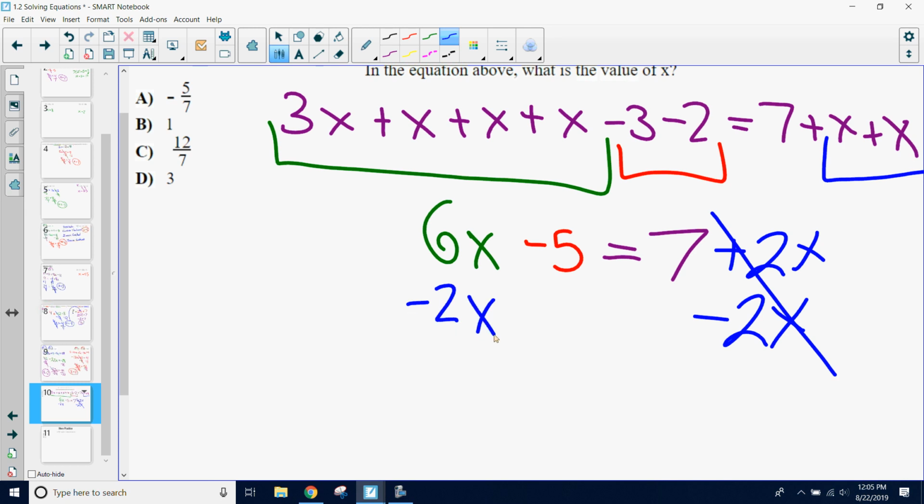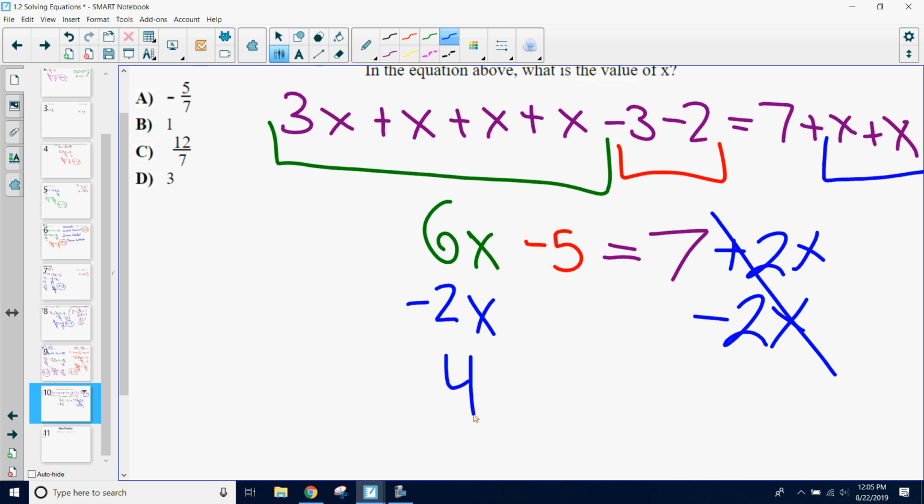And if I remove my 2x from that side, I have to move it over to my left side, because as soon as I do an operation to one side of my equation, I have to do it to the other side, even if it includes a variable in it. I want to write it with a 6x because this has an x in it, this has an x in it. I can only operate with like terms. So I know it has to go with the 6x. It can't go with a 5 because the 5 is a constant.